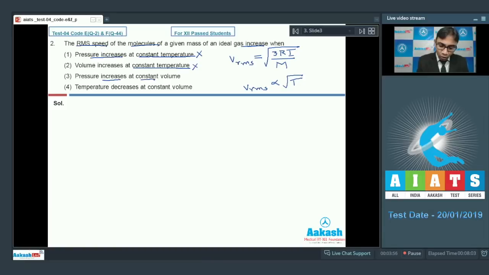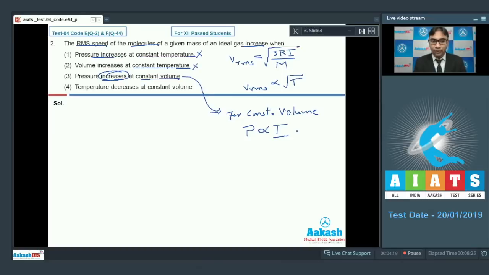Pressure increases at constant volume. We know that for constant volume, pressure will be directly proportional to the temperature, right? So when pressure increases, temperature will also increase. So yes, Vrms will increase. Now option number 4, temperature decreases. When the temperature decreases, Vrms will decrease. So our correct choice will be option number 3.